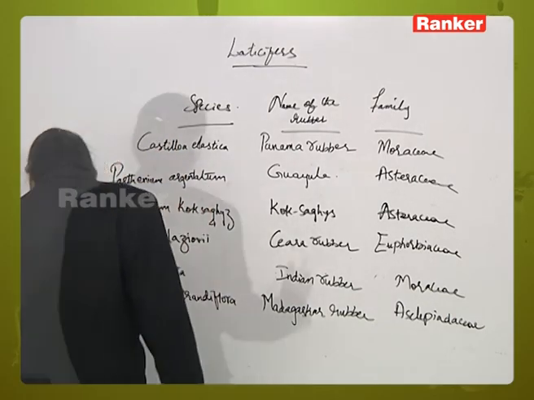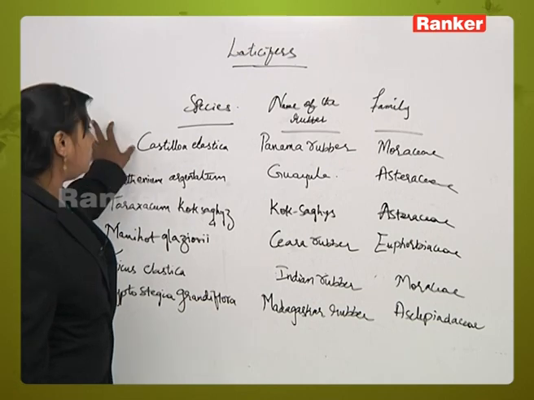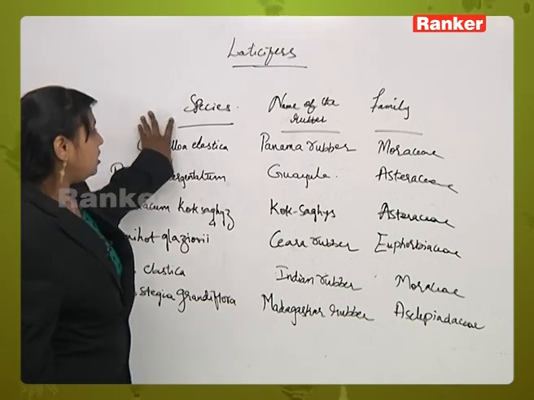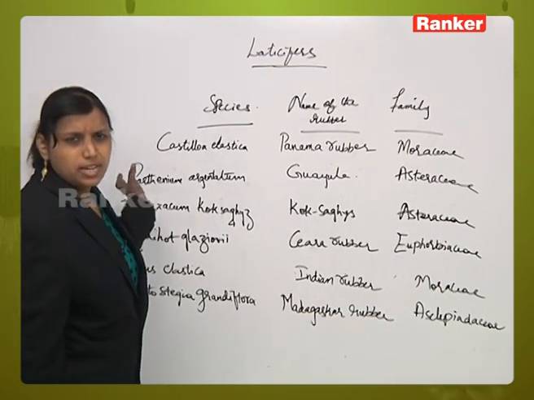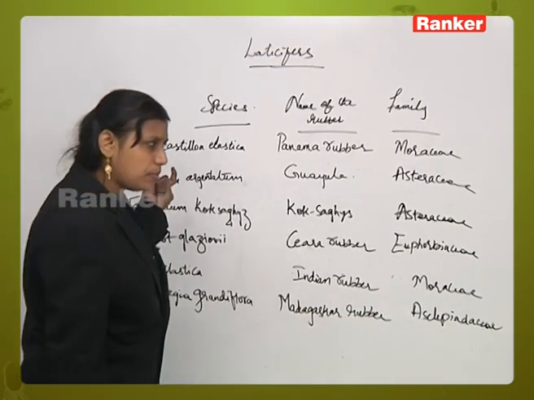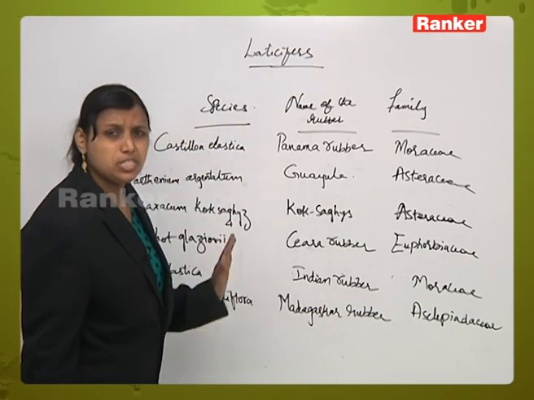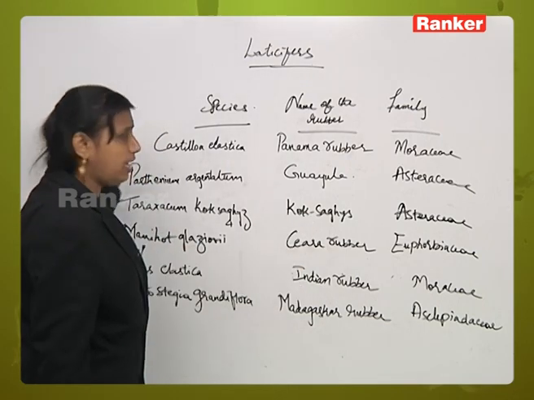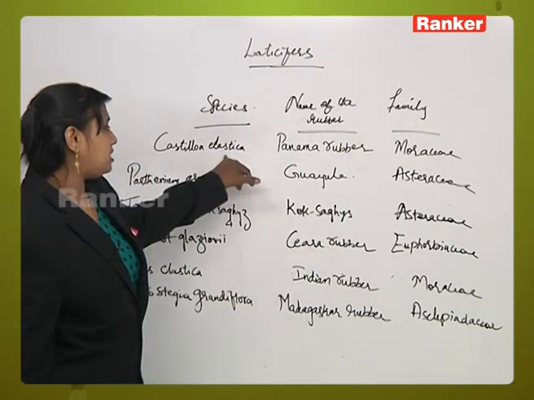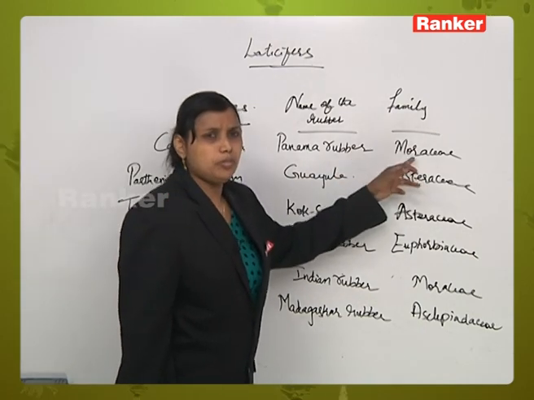Now first and foremost we have Castilla elastica. Hevea brasiliensis, we said, gives 30% of the basic commercial rubber, but we also talk about other species. Instead of brasiliensis, we will be talking about Castilla elastica. It gives Panama rubber, with the family belonging to Moraceae.